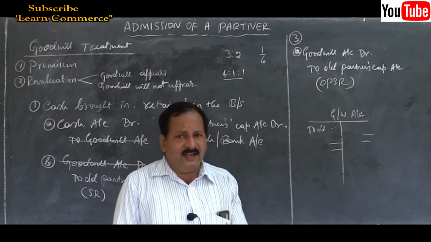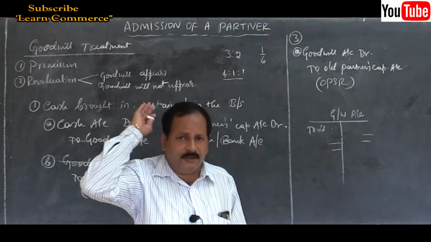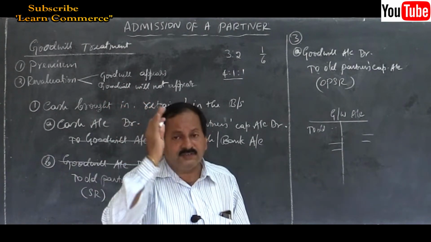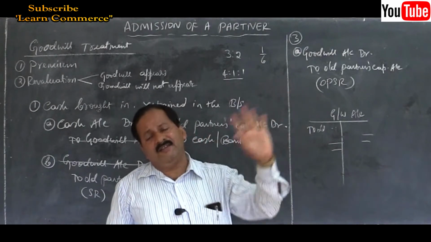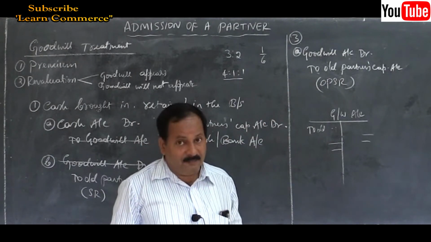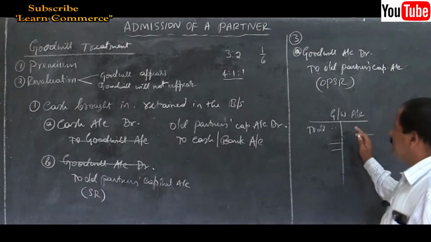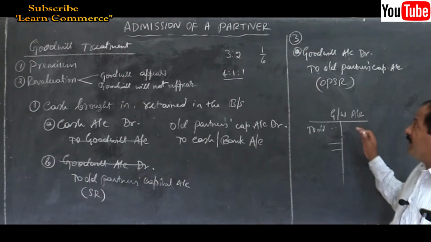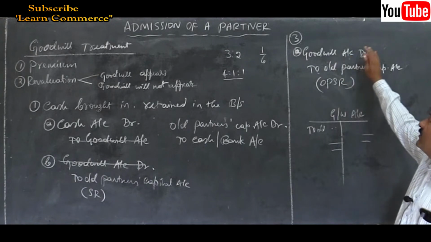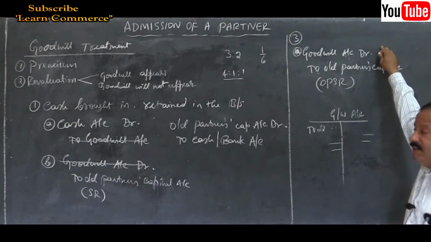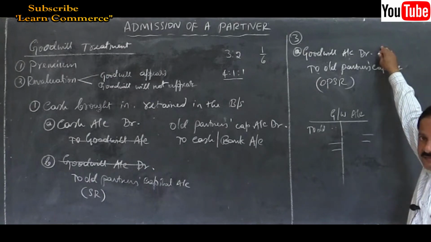So any ledger account showing a debit balance, enter it on the asset side. Any ledger account showing a credit balance, enter it on the liability side, if it is a capital item. Remember this. So this is the third method of treatment of goodwill: goodwill is created in the books of the firm and allowed to remain as an asset in the balance sheet.